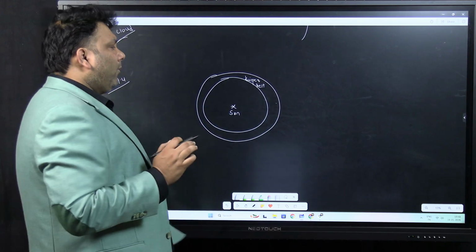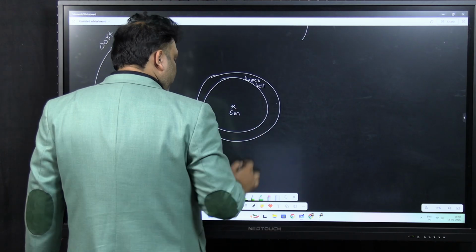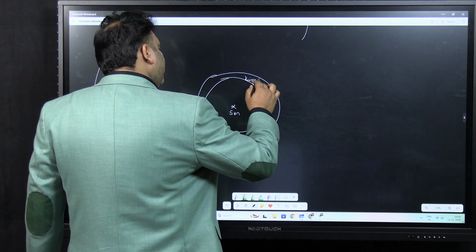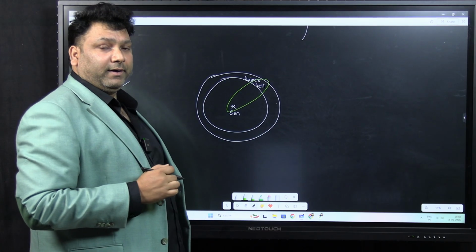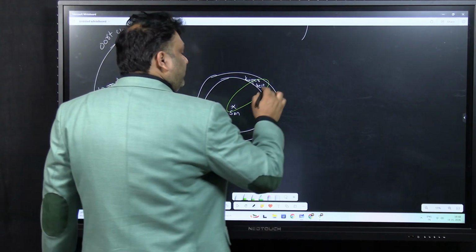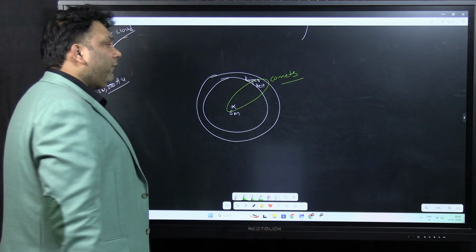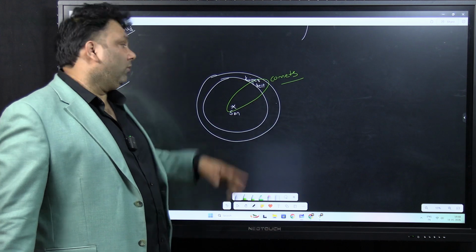But sometimes an object can get misfired. If something scatters from the Kuiper belt or loses its way, it will start rotating around the sun. They become heliocentric, and these highly elliptical objects are called comets. Since they are coming from the Kuiper belt, the time period of revolution is comparatively low.